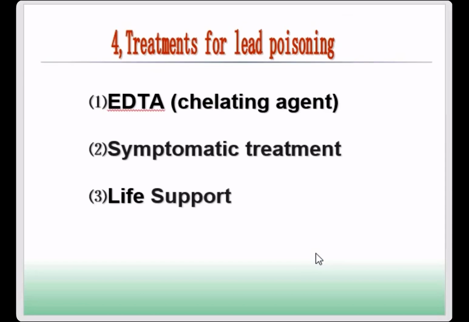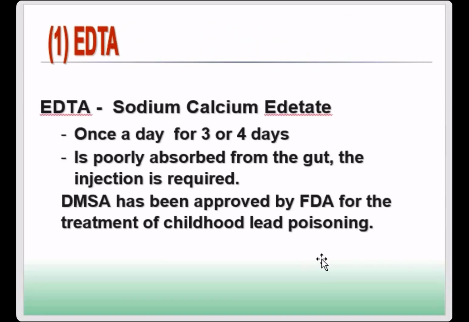If we have a patient, how do we treat them? EDTA is the first choice. Besides the medicine, we should give the patient more treatment, including symptomatic treatment. When they have colic, stomach pain or abdominal pain, we have to relieve the pain. And after the treatment, we also should give the patient more life support. What is EDTA? EDTA is sodium calcium edetate.